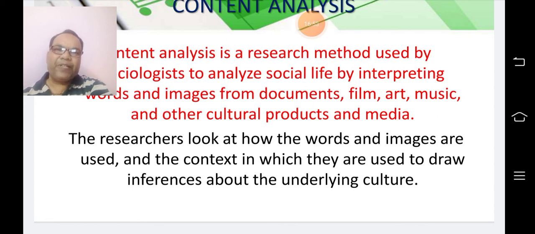Both types of research are very important. They may be adopted separately, and they may also be adopted in a mixed way. It means a researcher may also use both the qualitative and the quantitative research at the same time.